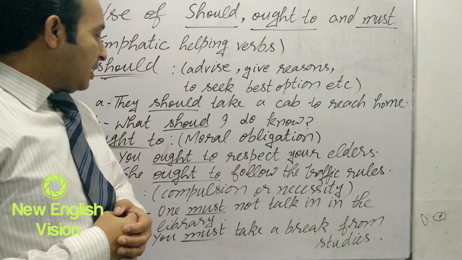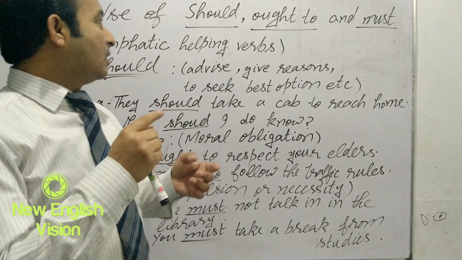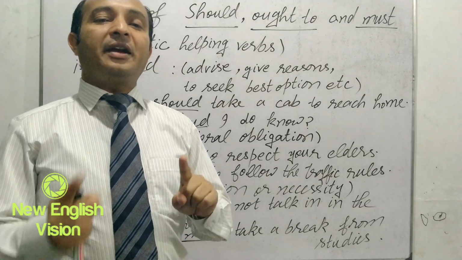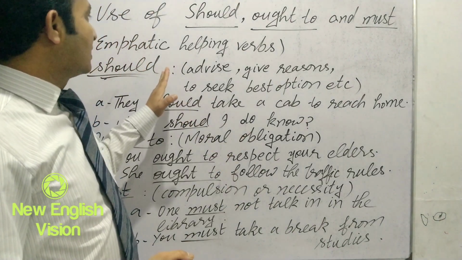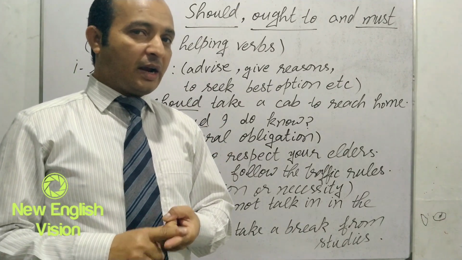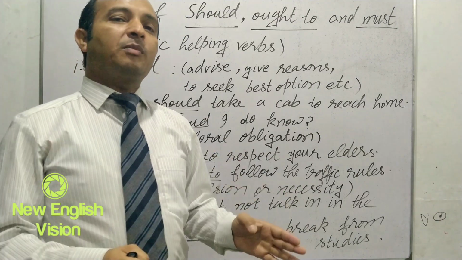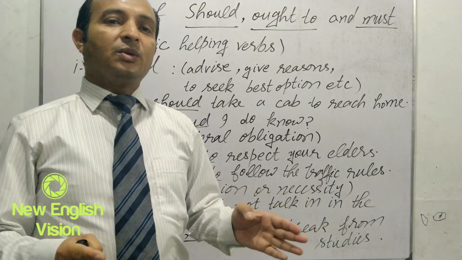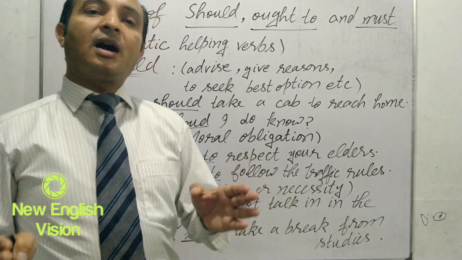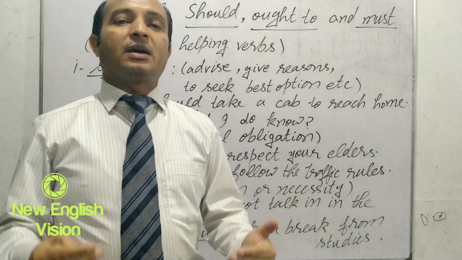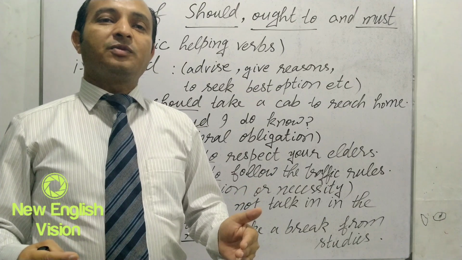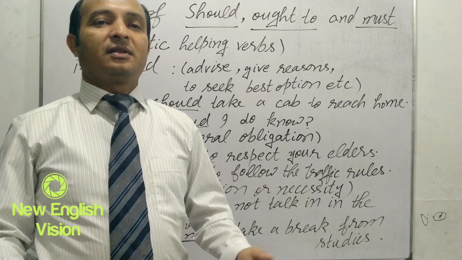So we see how the use of should, ought to and must is different, but only slightly different. When there is something like advice or reason, we use should. And when there is some moral obligation, we use ought to. And when there is something very necessary or a compulsion for us, we use must. So that was the difference between these three modal verbs which are used to emphasize.